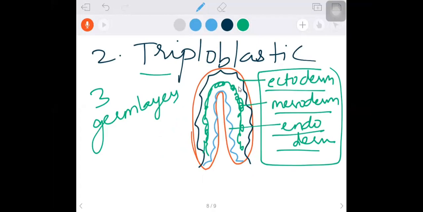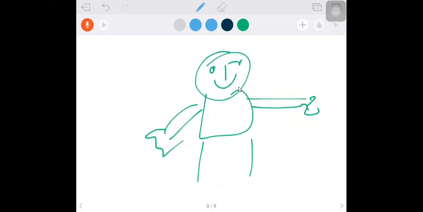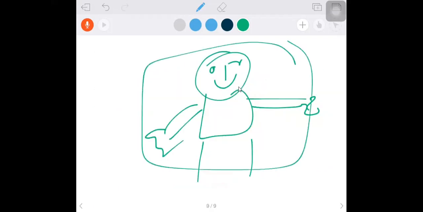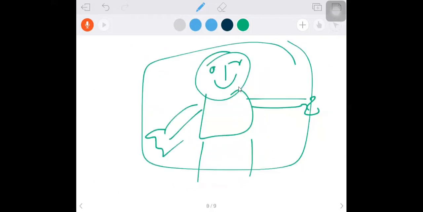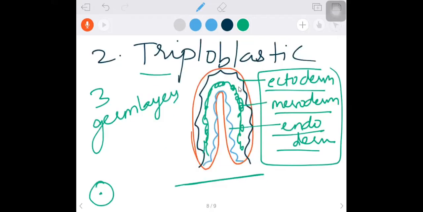Likewise, the more interesting thing here is that a single celled zygote after 9 months becomes an organism, isn't it? So what I am saying: zygote, 2 cell, 4 cell, 8 cell, morula, blastula, gastrula, and this gastrula is going to form a full organism. In the end, a full organism is formed. So what I am saying is that these three layers are responsible for the formation of each and every tissue, each and every body part, organ, and system of our body.